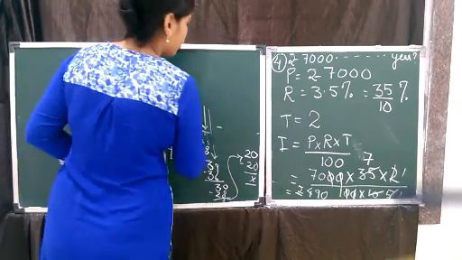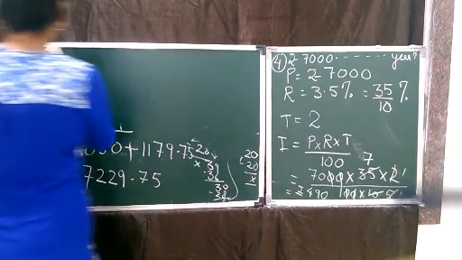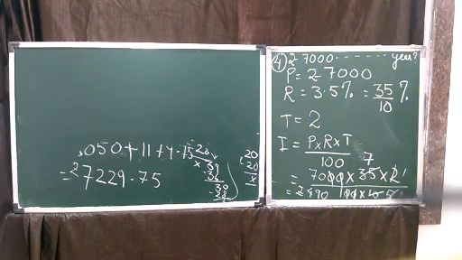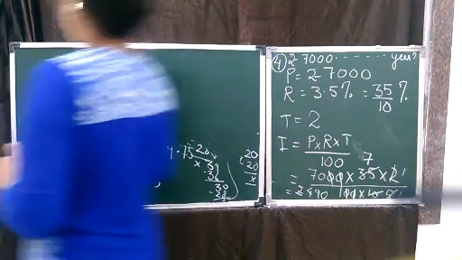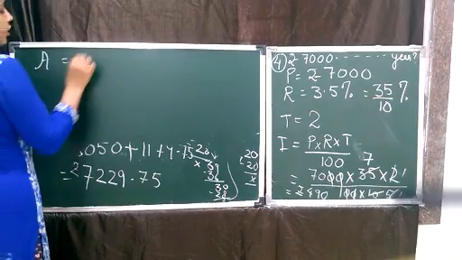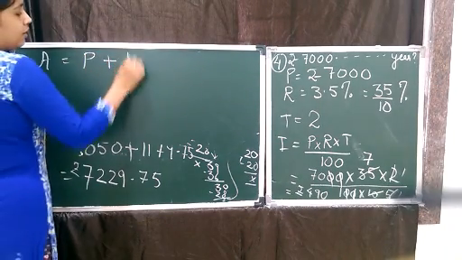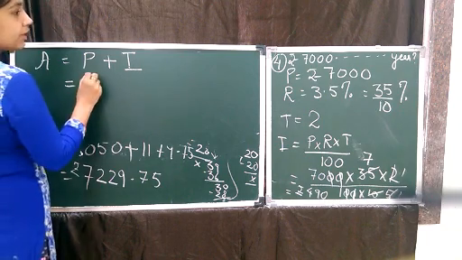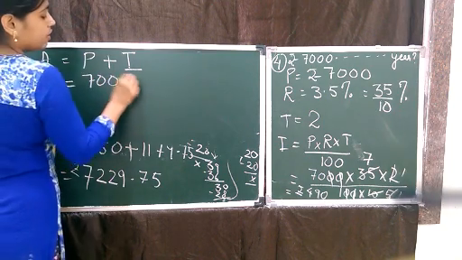But we don't have to stop here, children. We need to go ahead because we have to find the amount. So amount is what? The money borrowed plus the interest on it. So money borrowed is how much? 7,000 plus